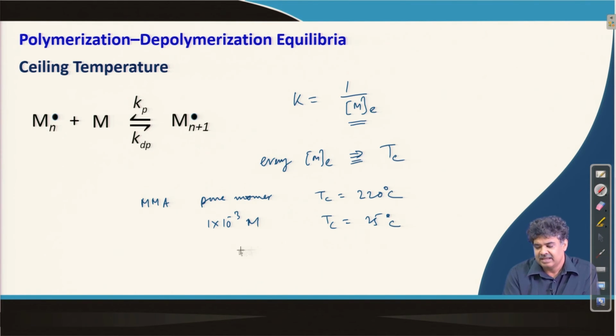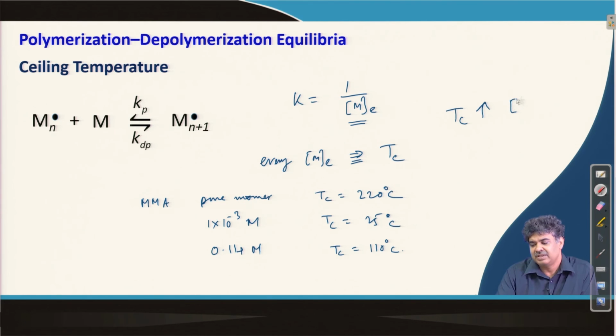If I have the reaction at 110 degree centigrade, then this is 1.4 mole. So, please note the discussion that for every temperature we have a corresponding equilibrium monomer concentration, and when the temperature goes up, the concentration of free monomer present in the equilibrium actually goes up. So, as Tc goes up, free monomer concentration in the reaction mixture goes up.